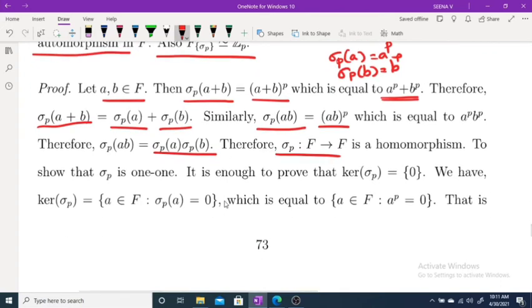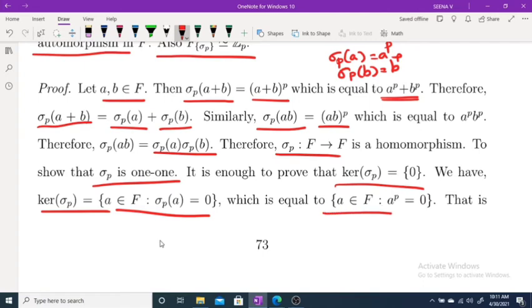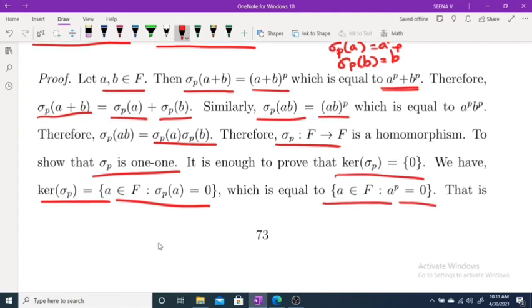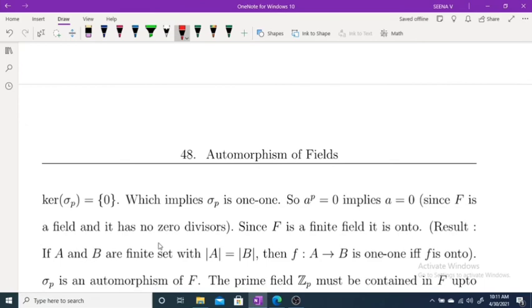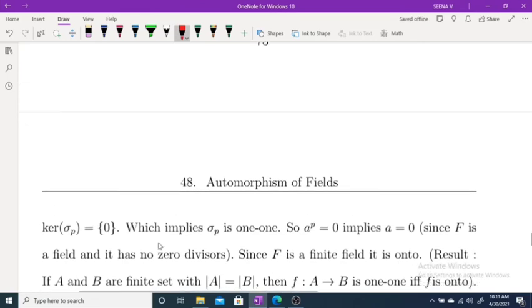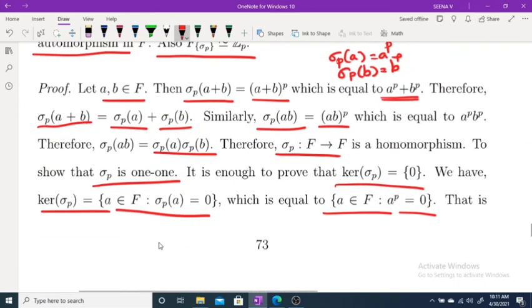Now we have to prove it is one to one and onto. It is enough to prove sigma p is one to one. It is enough to prove the kernel of sigma p equals the set {0}. Now what is the kernel of sigma p? It is the set of all a belonging to F such that sigma p of a equals 0. That means the set of all a belonging to F such that a raised to p equals 0.